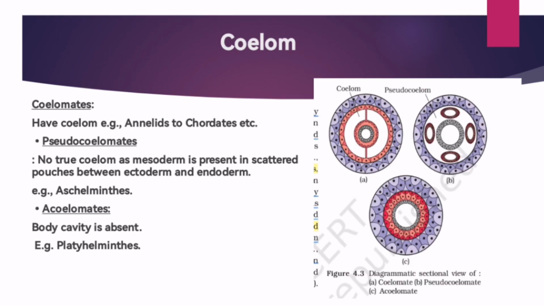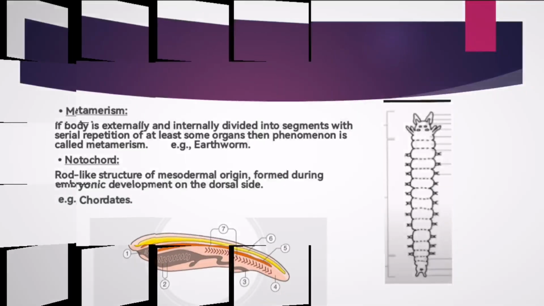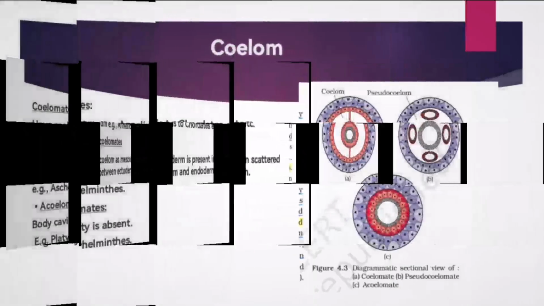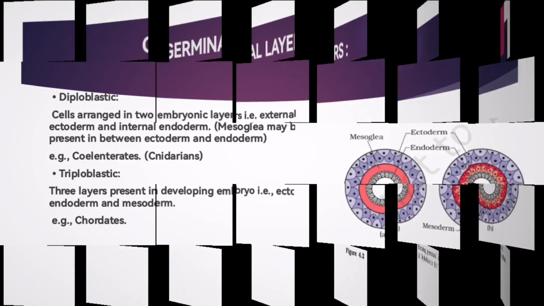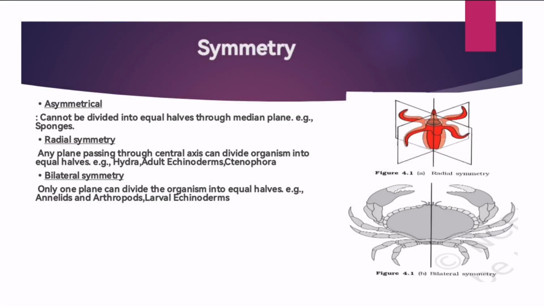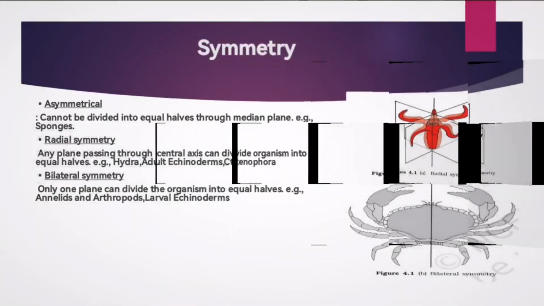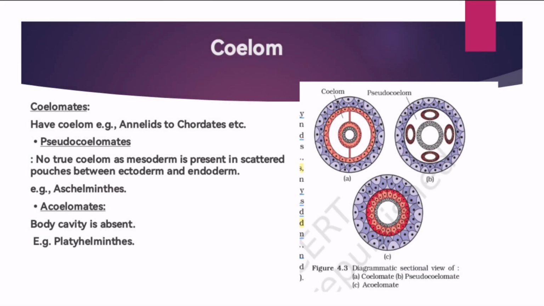So till now, any doubts or any queries, please tell me. Then we will move forward. If you have any doubts, please comment. I will see and give you the answer. Okay, then next we have completed till here. After this we will go into metamerism and notochord.